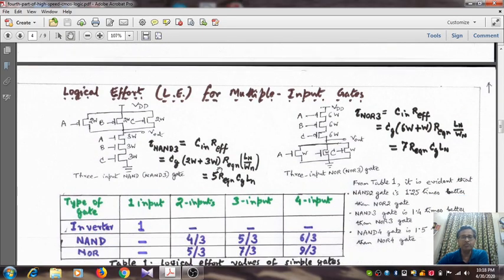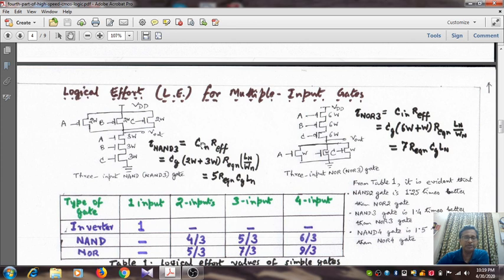Now let us do small calculations to find out logical effort for multiple input gates. If you take a 3 input NAND gate, these are the sizings required. The 3 NMOS transistors in series should have individual widths of 3W, whereas the 3 PMOS transistors each should have a width of 2W, right? Then what is the value of the time constant? That is nothing but the product of input capacitance and the effective resistance.